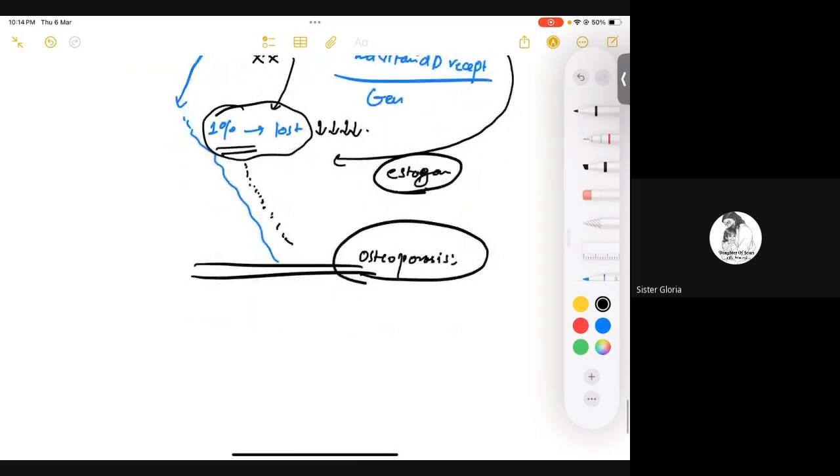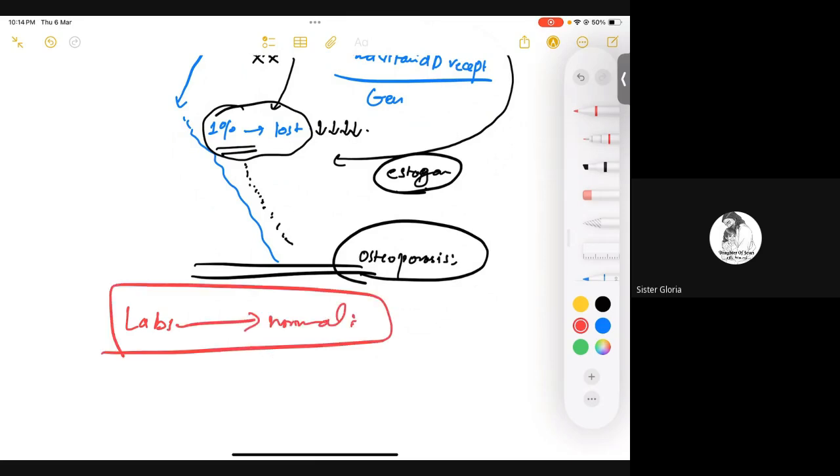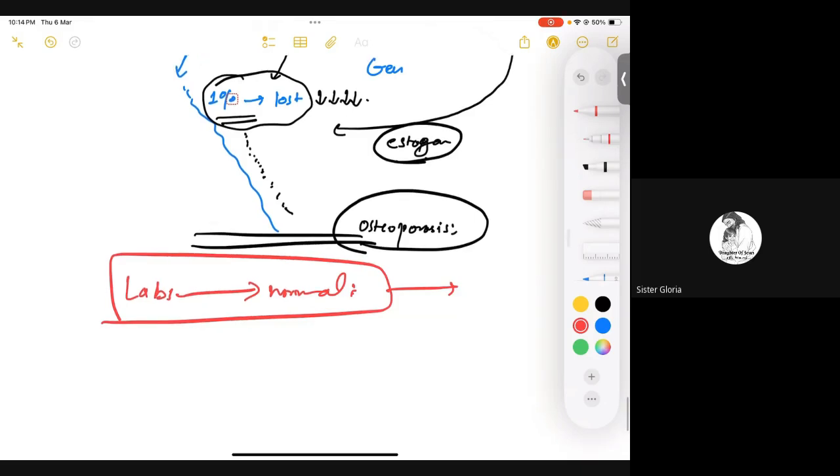So what do you think will happen? How to diagnose this disease? First of all, look at the labs. The labs would be normal, right? Is that clear? Yes. So you're going to have a lot of keyword MCQs. First of all, you have to look at the labs. If the labs are normal and still a patient is complaining of some bone problems, think of osteoporosis. Is that clear?